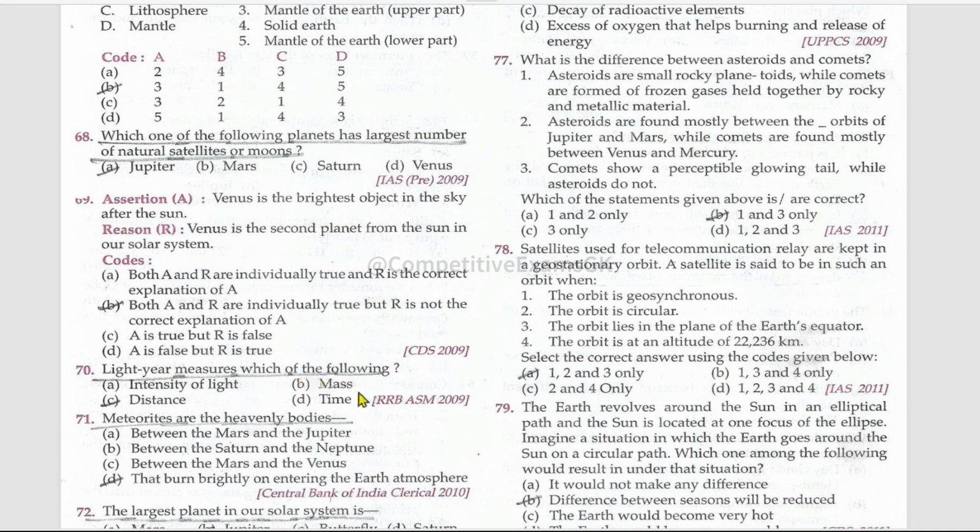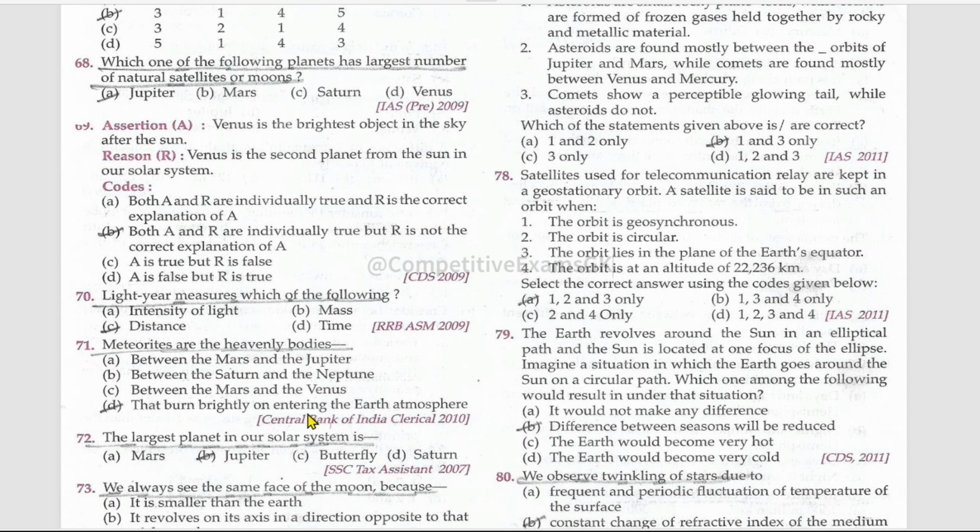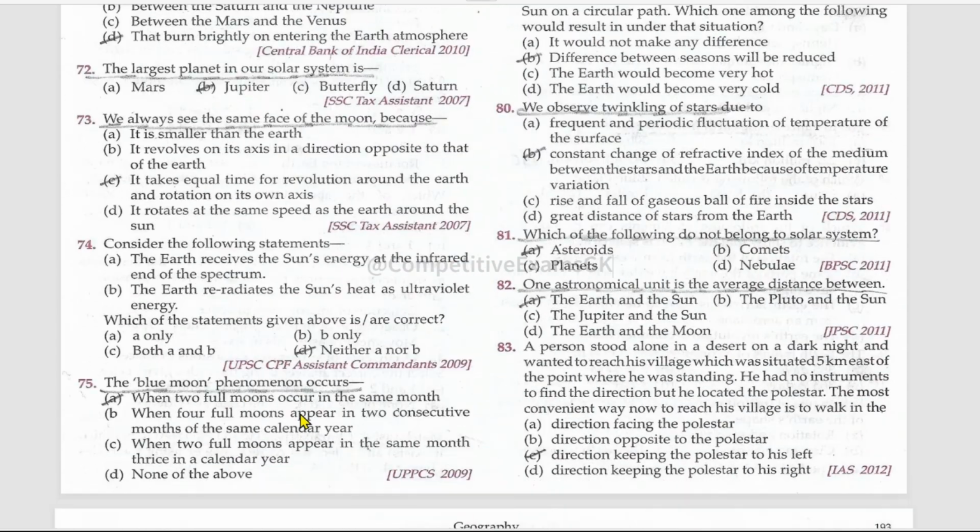Light year measures which of the following? That is distance. One light year equal to how many kilometers? Mention that in the comments. Meteoroids are the heavenly bodies that burn brightly on entering the Earth's atmosphere. The largest planet in our solar system is Jupiter. We always see the same face of the moon because it takes equal time for revolution around the Earth and rotation on its own axis.